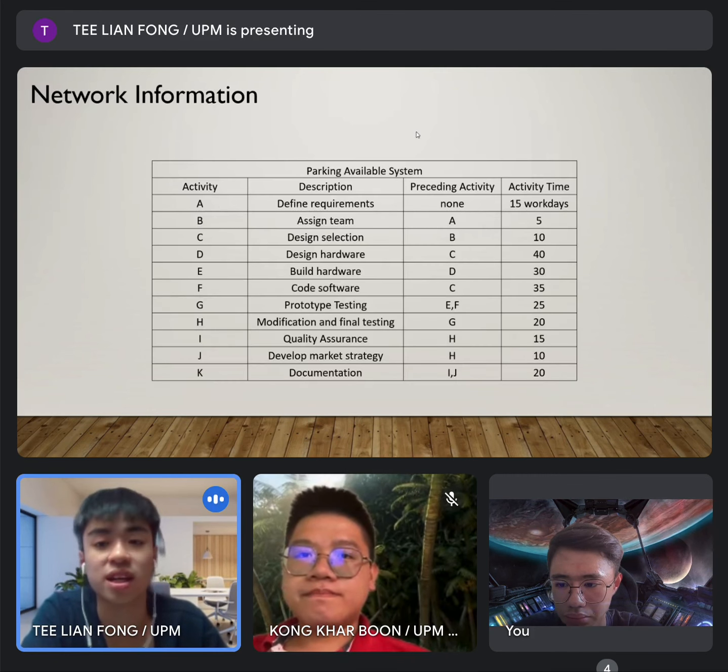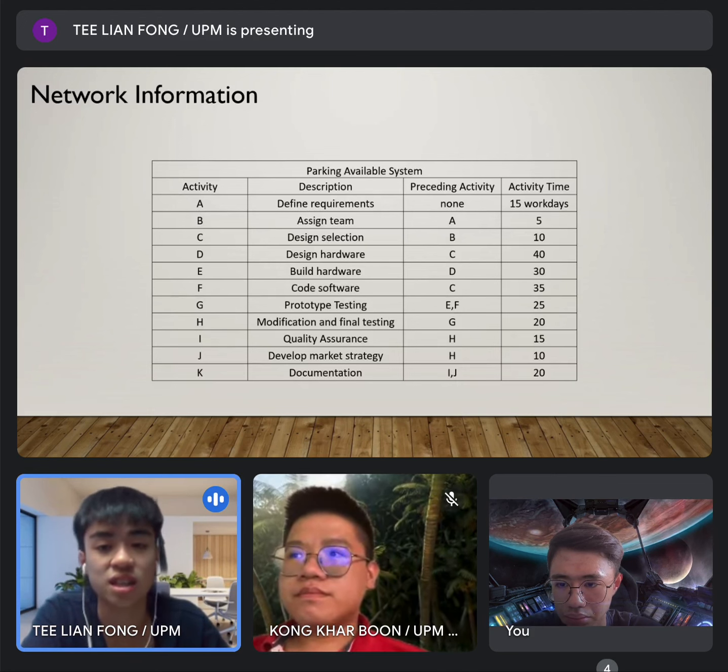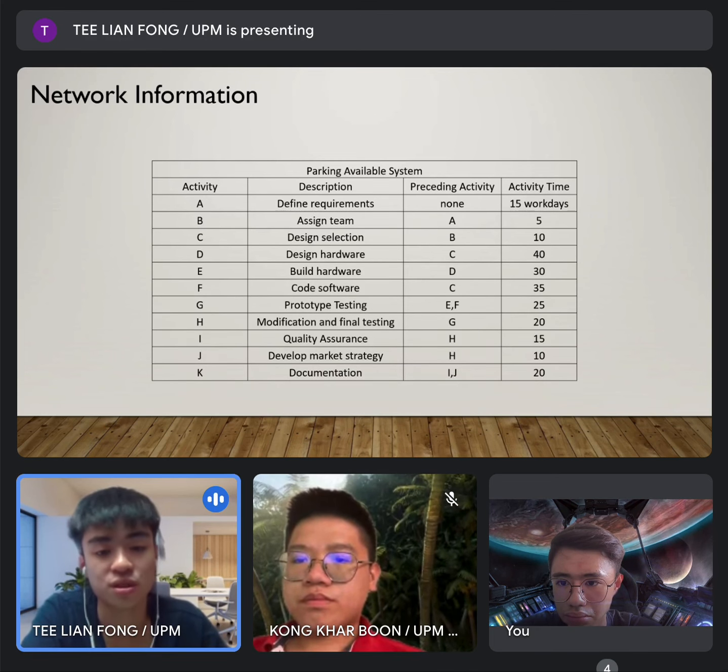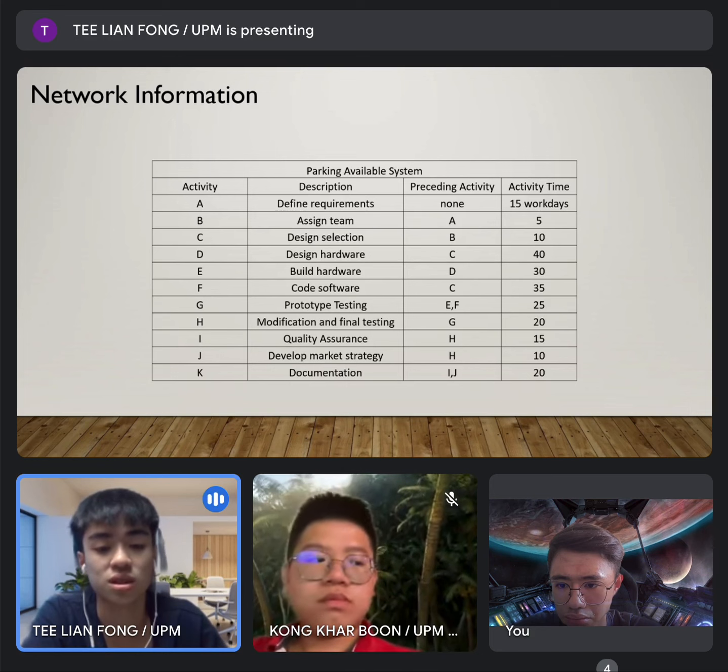So for the parking availability system, it consists of 11 activities, which are define requirements, assign team, design selection, design hardware, build hardware, code software, prototype testing, modification and final testing, quality assurance, develop market strategy, and documentation.